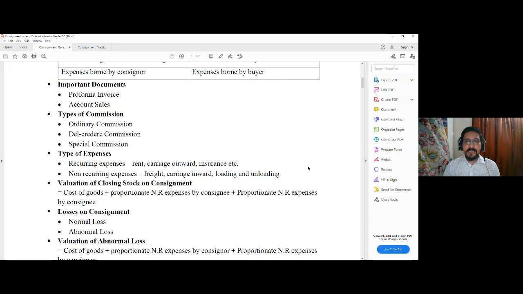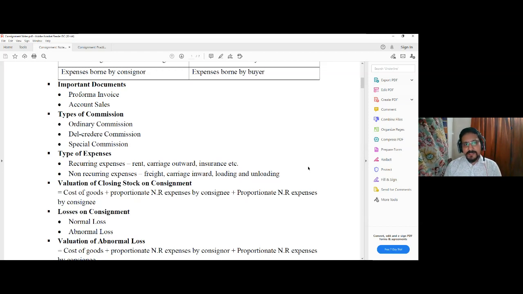On the other hand, the consignee, on receipt of the goods, will need to incur certain expenses to take those goods to its own godown. Certain carriage freight has to be incurred, then rent has to be incurred, then certain loading and unloading charges may be incurred to load and unload the consignments. Certain additional expenses such as carriage outward, etc., even insurance may need to be incurred at the consignee's place.